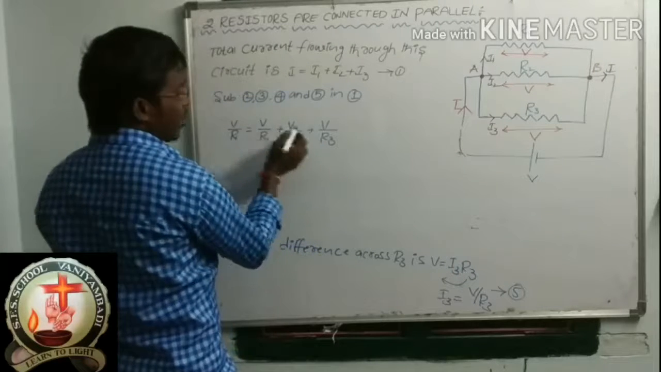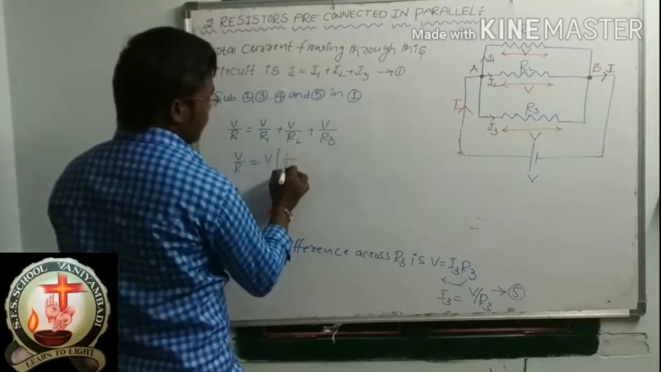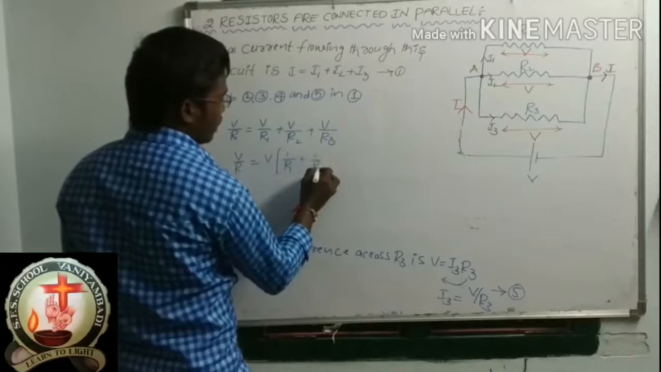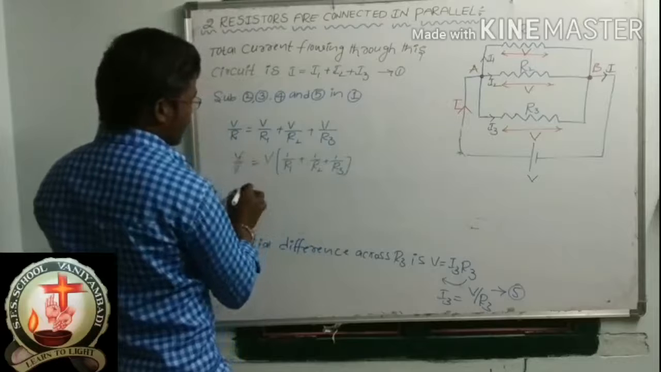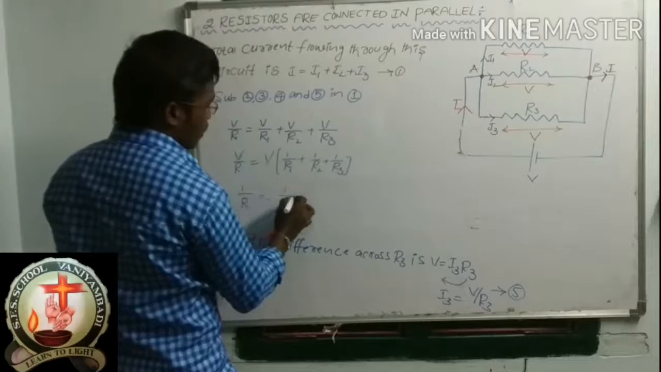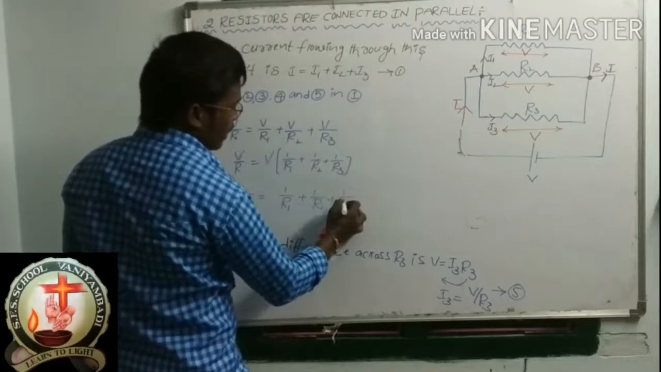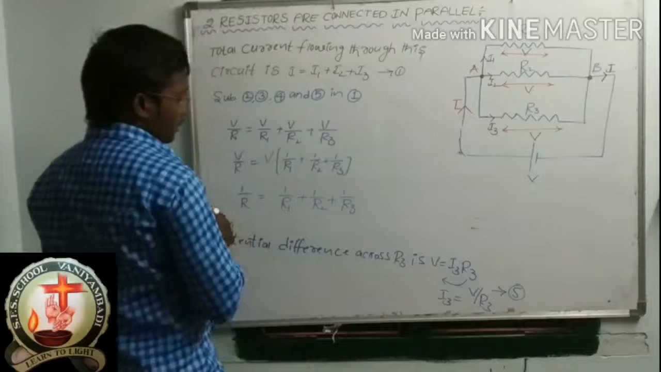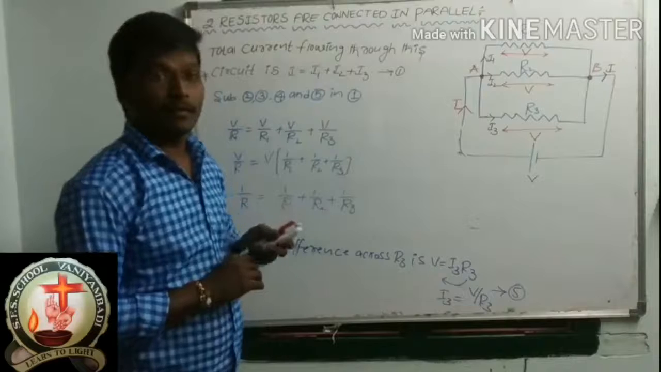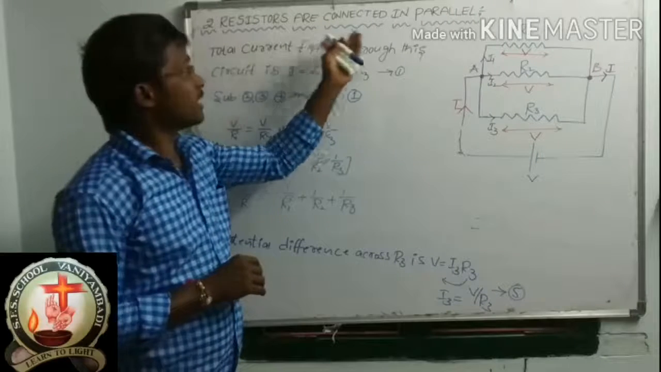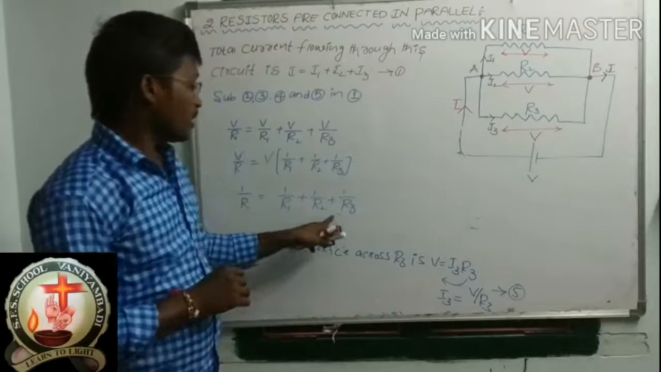So here take the common V. V by R is equal to V times 1 by R1 plus 1 by R2 plus 1 by R3. So here V cancels. What is remaining here? 1 by R is equal to 1 by R1 plus 1 by R2 plus 1 by R3. This is the final expression for resistors connected in parallel.